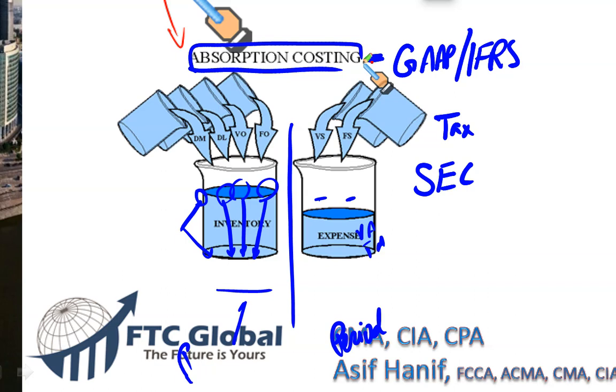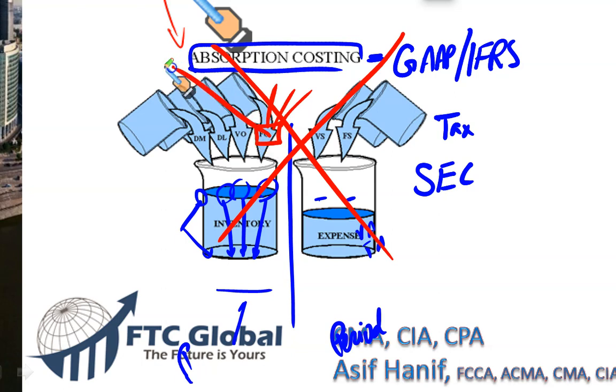Now, I am the management accountant and I don't like this method. Why? Because this method considers fixed overhead, fixed cost of production, rent of factory, insurance of factory, depreciation of factory plant, salary and wages of factory supervisors, factory managers, right? All these costs related to factory fixed cost, I find this cost to be irrelevant. Why? Because fixed cost is assumed to be fixed.